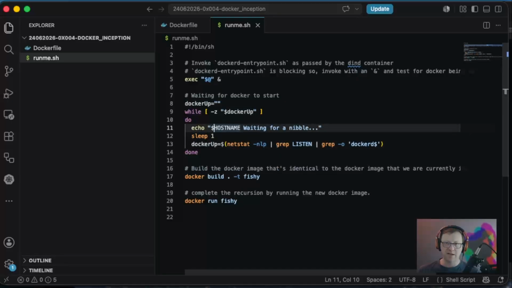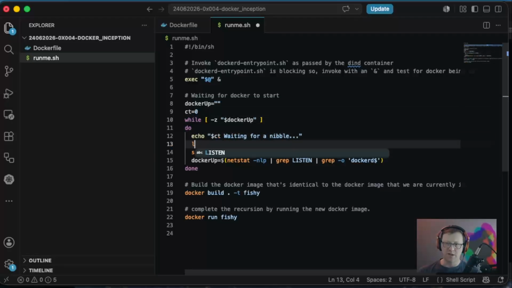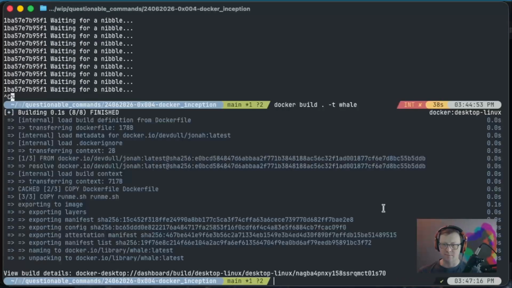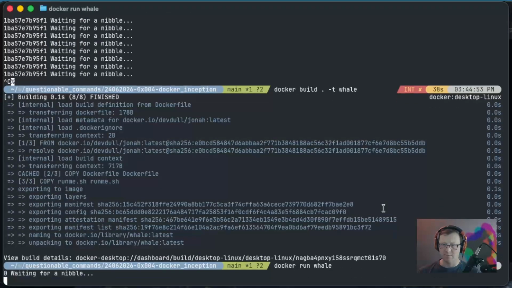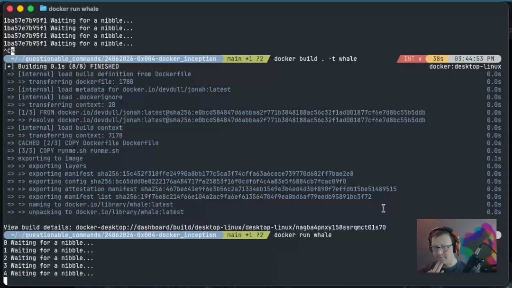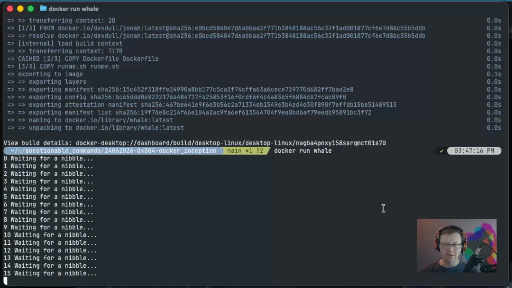Let's implement a counter here. So we're going to say count equals 0. Instead of echoing the hostname, we'll echo count. And we'll say let count equal $count plus 1. All right, let's build that. And then we'll run it. And then hopefully, eventually, this counter will reset to 0.